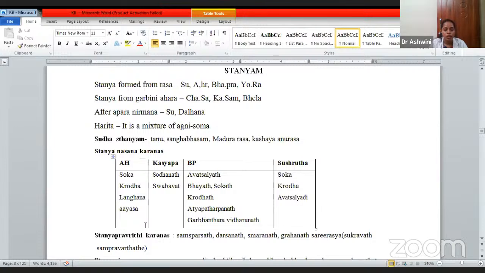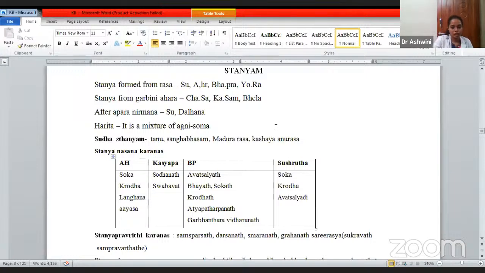Then Shuddha Stanya. What are the Lakshanas of Shuddha Stanya? That is Tanu, Sangabhasam, Madhurarasam, Kashaya Anurasam. Tanu means it will be very thin, and Sanga means, what to say, it will not be too thin, not too thick also. So that is called Sangabhasam. Madhura Rasa, sweet will be there. Anurasa, as the next taste you will be experiencing Kashaya Rasa.